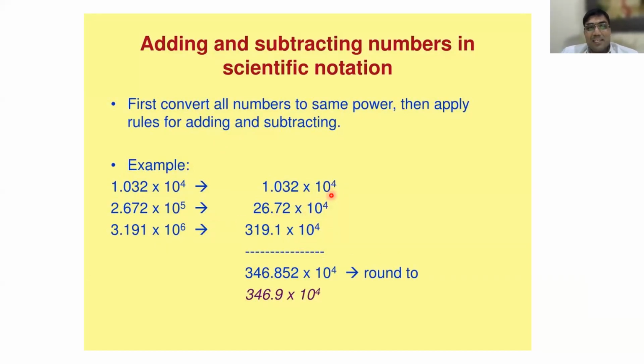Can you see here? I converted all into the same power, 10 power 4. Is it all right? Now 10 power 4 is the common. Now listen very carefully. There is a rule. Actually in this case, how many significant digits are there in each? Four, sir.